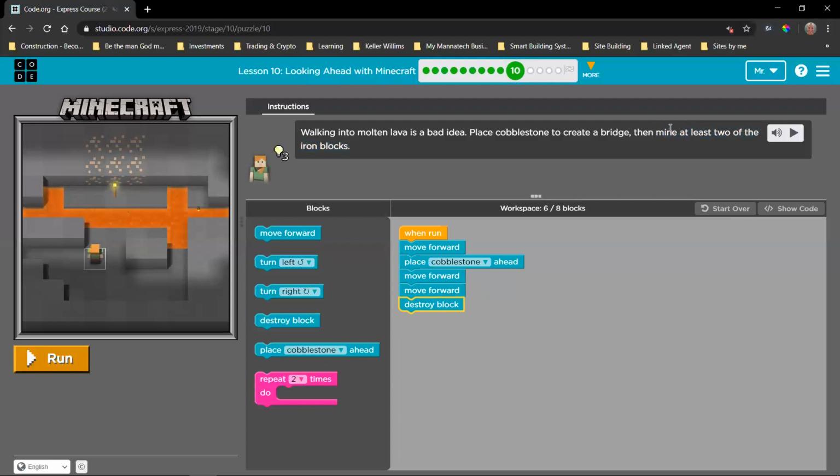So this is saying no less than 2. So we can repeat this, and that would mean that we have moving forward 2 times and destroying the block 2 times, but it will first move forward and destroy a block, then it'll go back and move forward and destroy a block again. So 1 move forward is going to have 1 destroy block. But in total, we're doing each one of these 2 times.